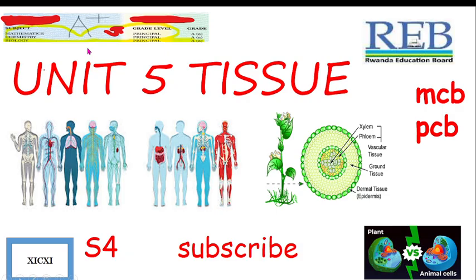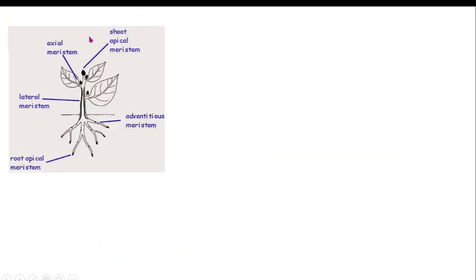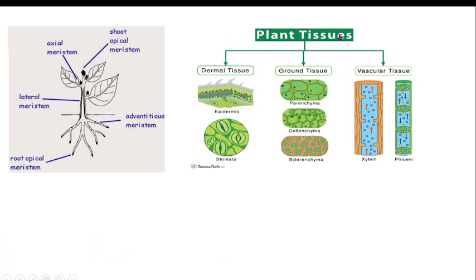The content of today: we're going to talk about the meristematic tissue of the plant, where in the plant tissue they can be either meristematic tissue or permanent tissue. When we say meristematic tissue, those are tissue which are able to grow or divide, while the permanent tissue are those which are there for protection and storage, but they are not able to grow.